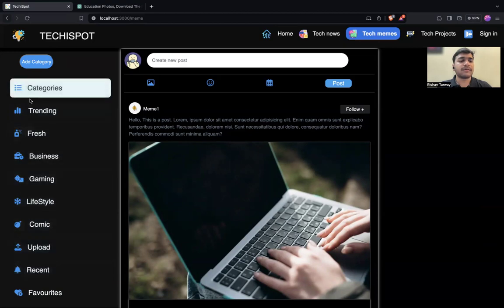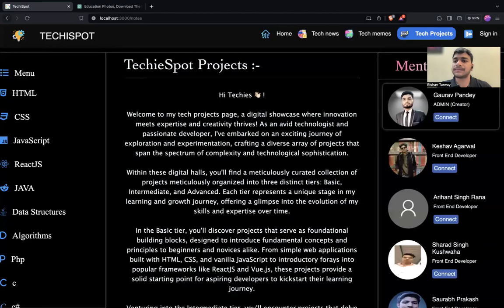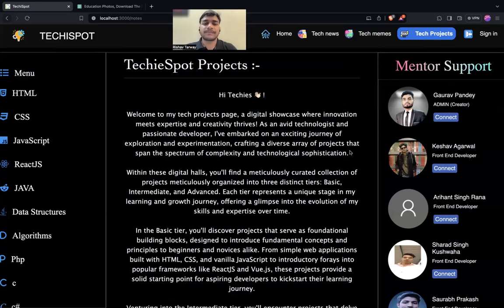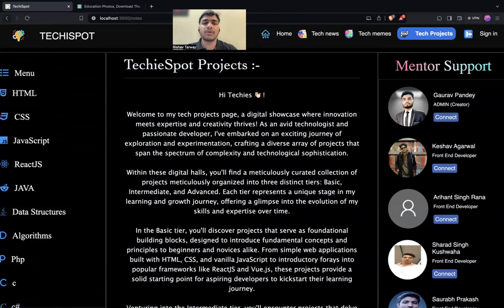You can navigate through different sections and that particular post will be visible to you regarding the meme section. Next we have the tech project. If a tech person wants to gain some knowledge and continue on any of the community platforms such as front end and back end, he will be given dedicated projects to continue in order to learn the concepts.